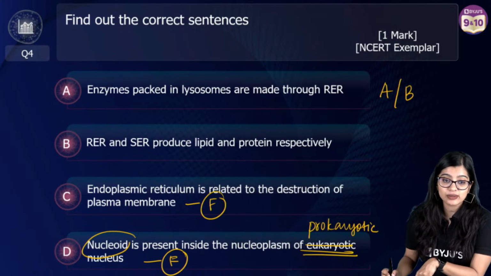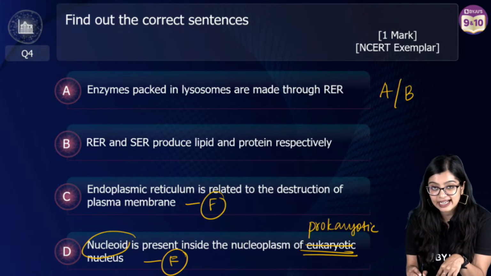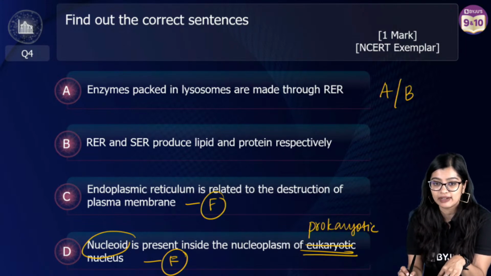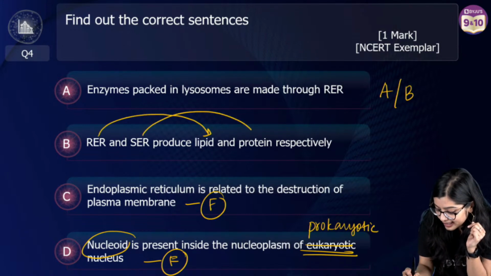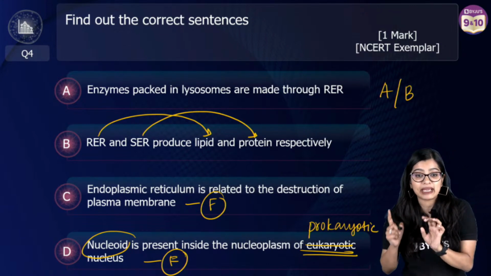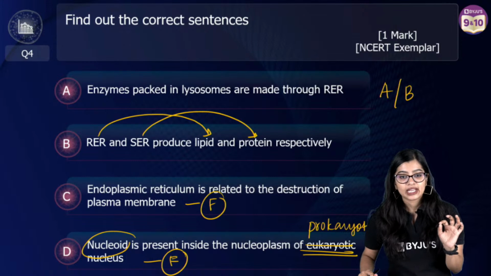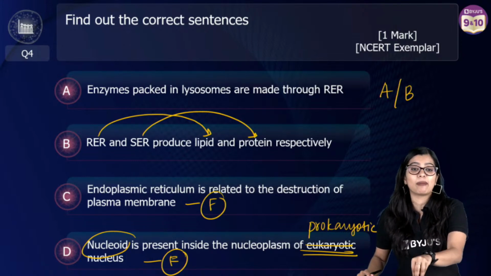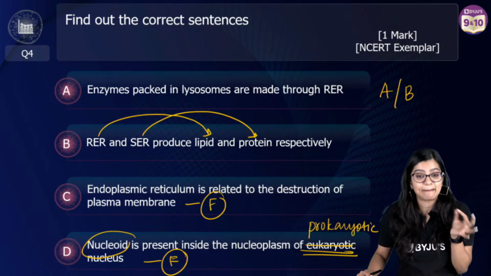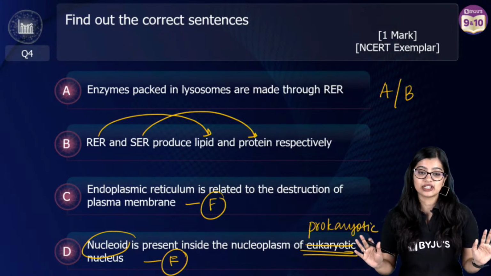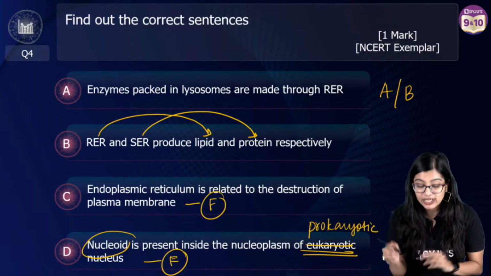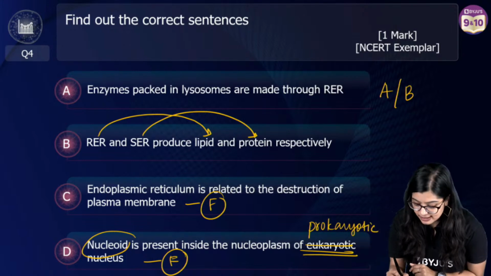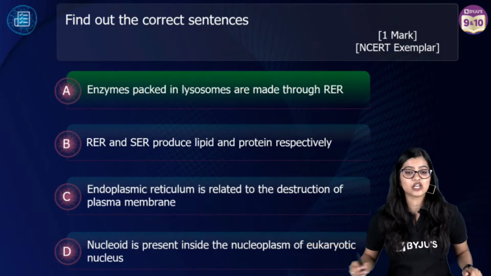Now students who got confused with option B: RER and SER produce lipid and protein respectively. That means the statement says that RER produces lipid, SER produces protein. Respectively means this. Is this statement correct? Is rough endoplasmic reticulum responsible for the synthesis of lipids? No. It is responsible for the synthesis of protein, right? But in this case, SER is responsible for synthesis of lipid. So here they've interchanged it. They've mixed it up. This is why this is also false. This is why the correct answer is option A, right?